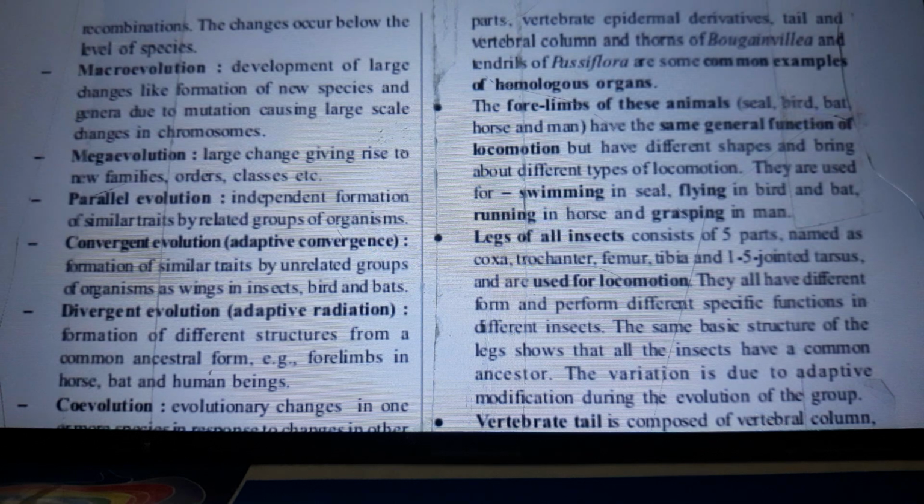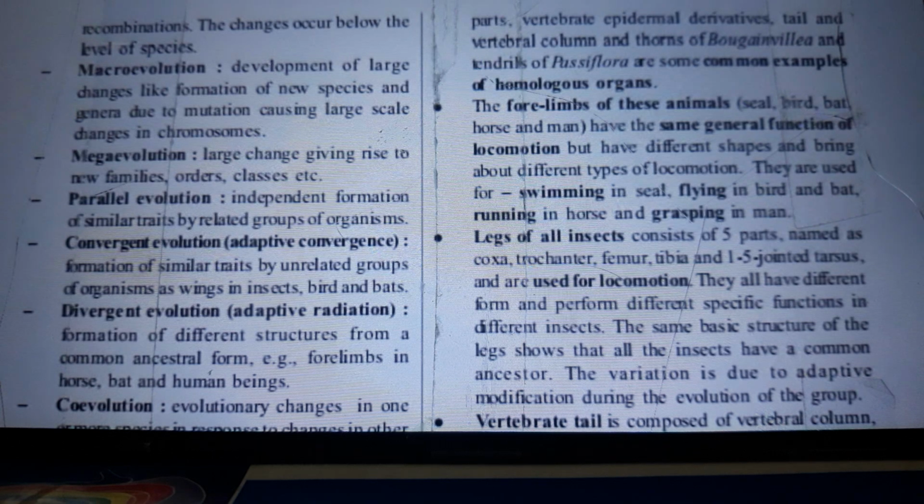Legs of all insects consist of 5 parts, named as coxa, trochanter, femur, tibia, and 1 to 5 jointed tarsus, and are used for locomotion. They all have different forms and perform different specific functions in different insects.